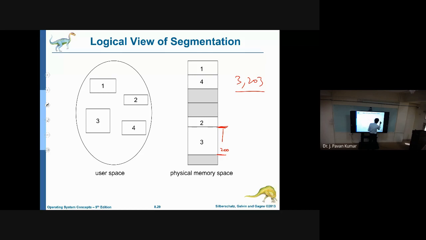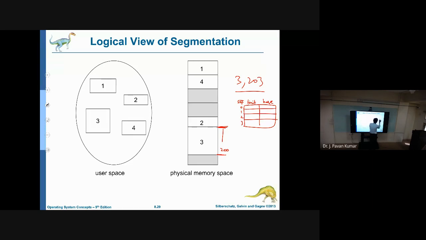No. So that's why we will check in the segmentation table. We will be maintaining 3 things. One is the segment number. Next, the limit for this segment, what is the limit, and from where it starts, that is the base address. Like this, we will be maintaining the segmentation table.